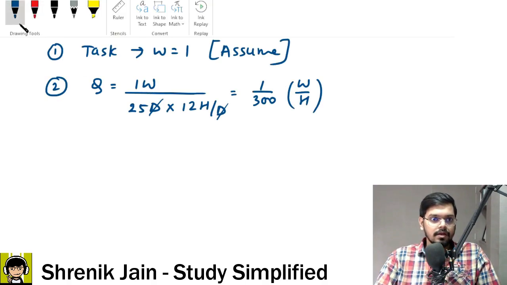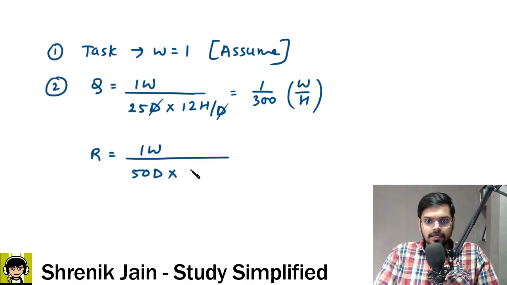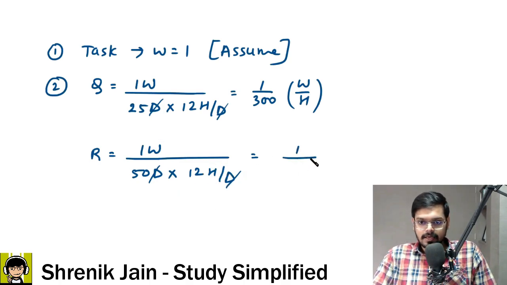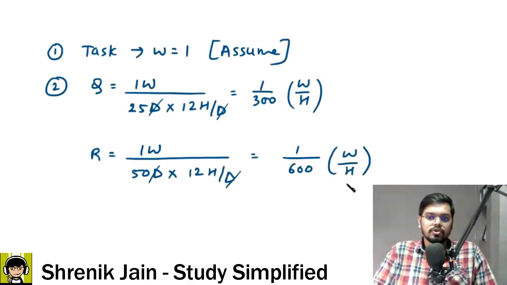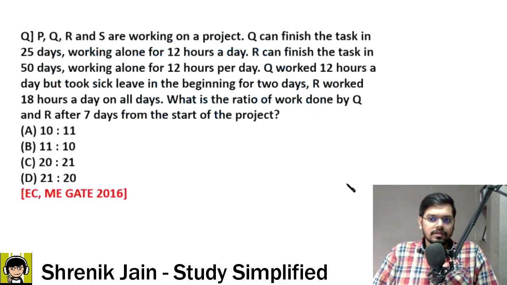This means R is equal to 1 unit of work divided by 50 days he is working. Every day he is working 12 hours, so 12 hours per day. So I can see clearly days getting cancelled. Work per hour is the unit, and 50 into 12 is 600. Therefore, I can finally say 1 upon 600 work per hour. चलो, ये बात भी ठीक है. What's next? Sir, now there comes the story.